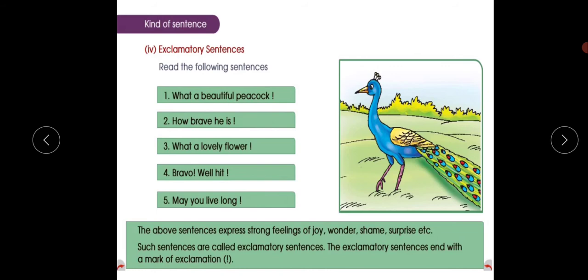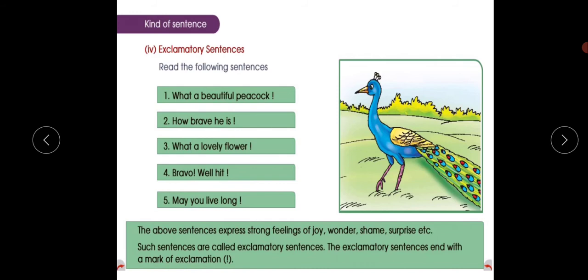If some sentences are giving us a command, it's an order, right? And if they are making a request or giving us advice, then it is called an imperative sentence. Yeah. So the fourth one is the exclamatory sentence.